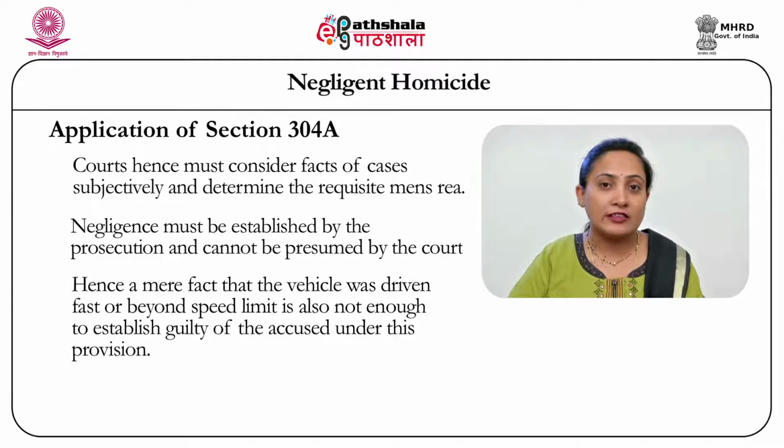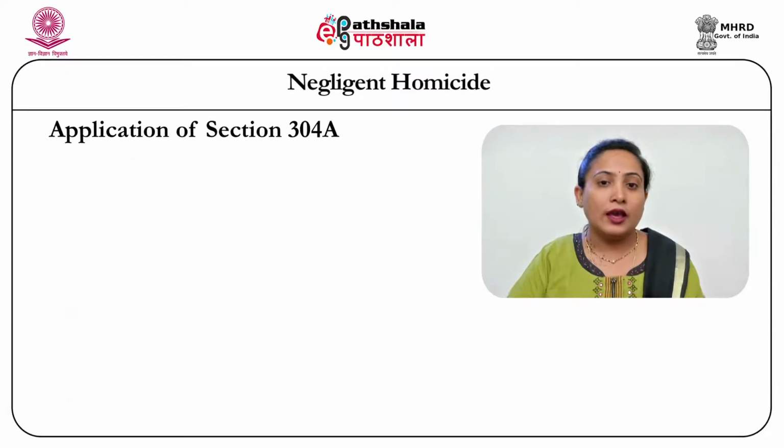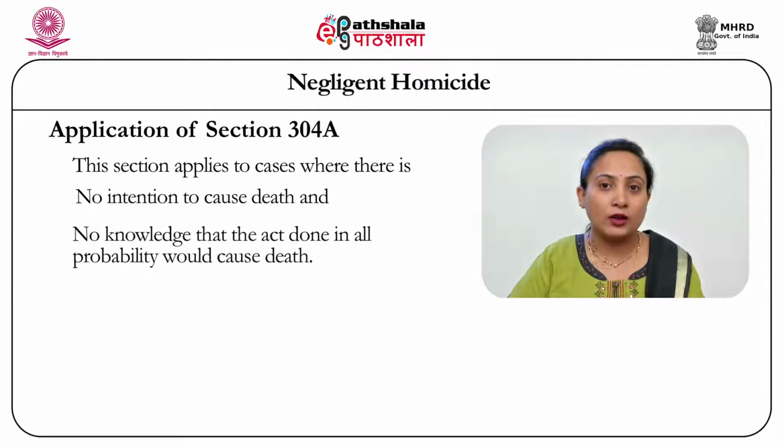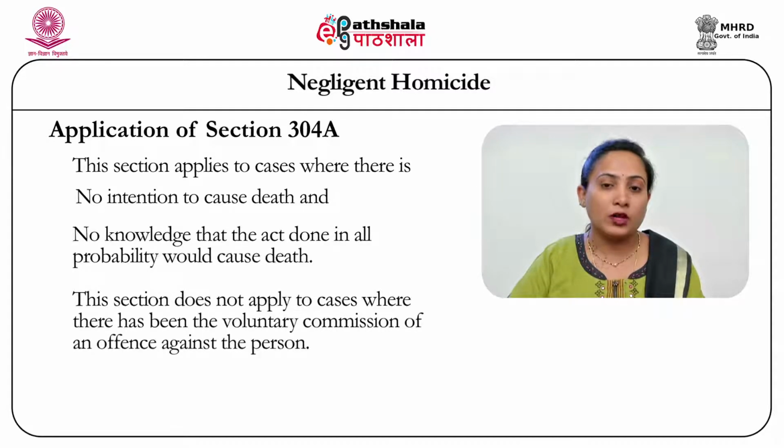We can see these clarifications also being made in reference to medical negligence cases, both in the Suresh Gupta case as well as in the Jacob Matthew case. The application of Section 304A will therefore be applicable only in a case where you prove that there was no intention to cause the death or there was no knowledge that the act would in all probability result in death. Thus, this section will not apply for voluntarily causing death.